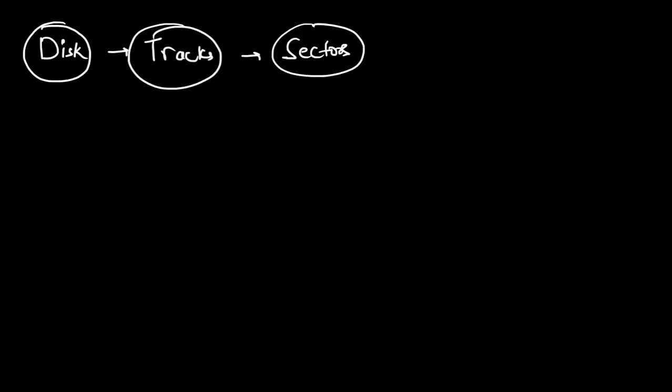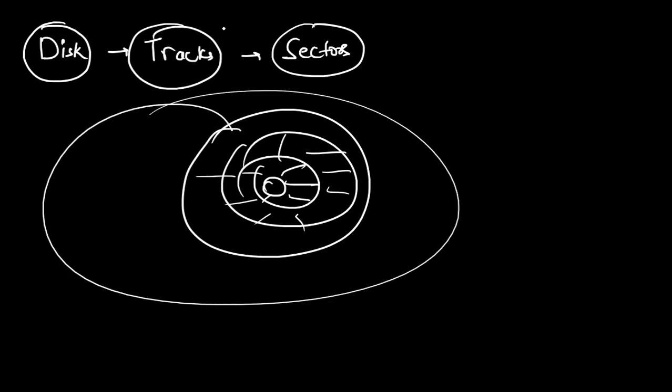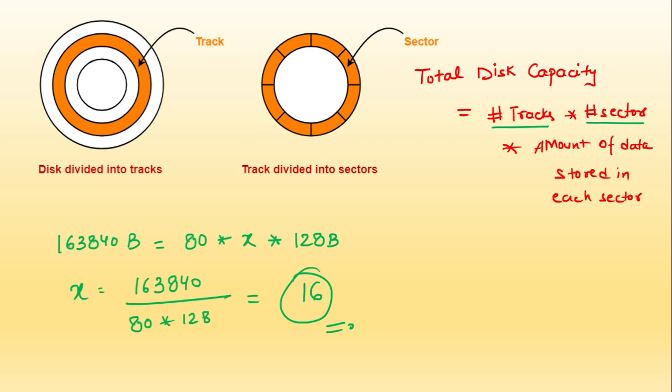This is the concept, I think you must have understood it. Your disk is made up of certain tracks, and tracks are made up of a certain number of sectors. So how much the disk can hold is calculated by multiplying tracks into sectors. And where is data stored? Data is stored in sectors. So we multiply the number of sectors by the data held by one sector, and then we multiply it by the total number of tracks, and this will give us the total amount of data that can be held on that disk. So I hope everyone understood this point.